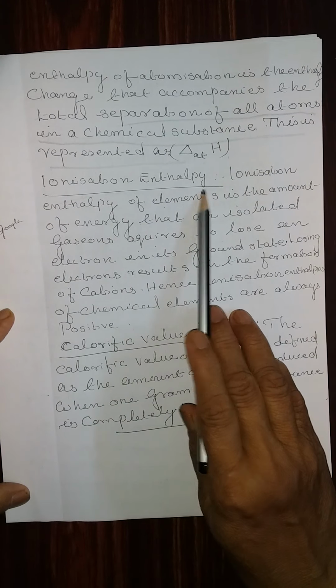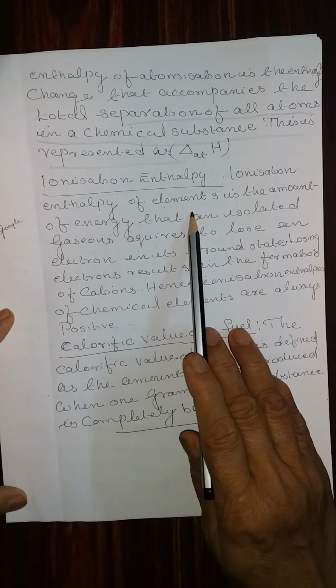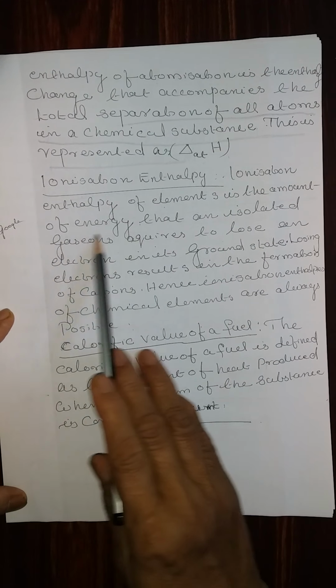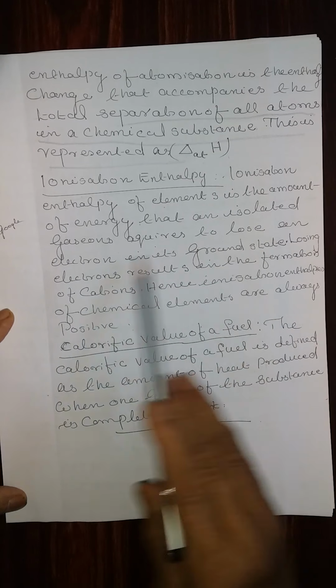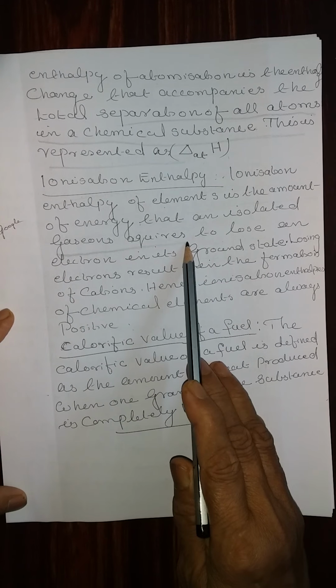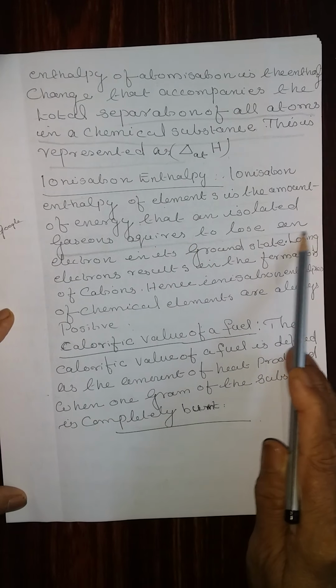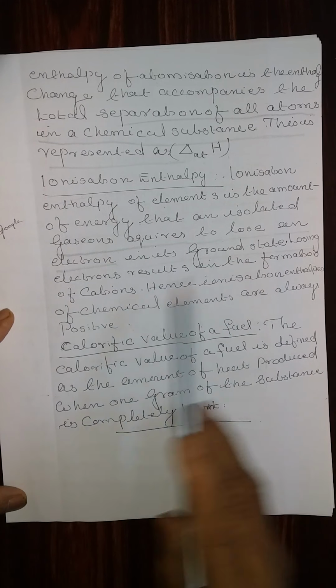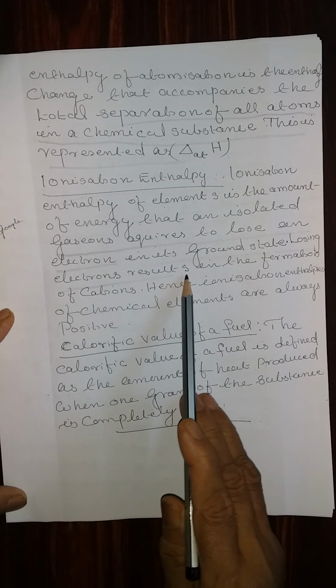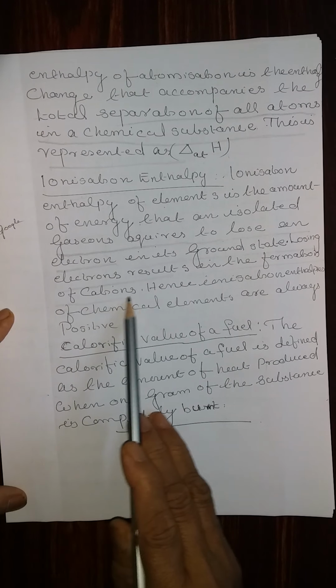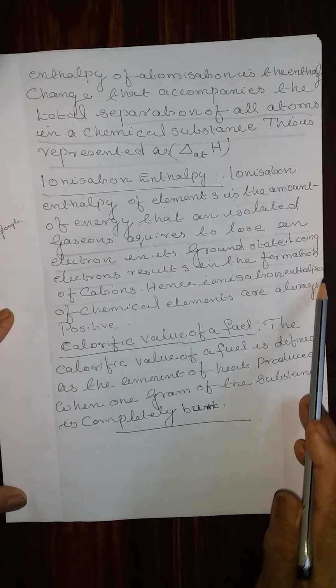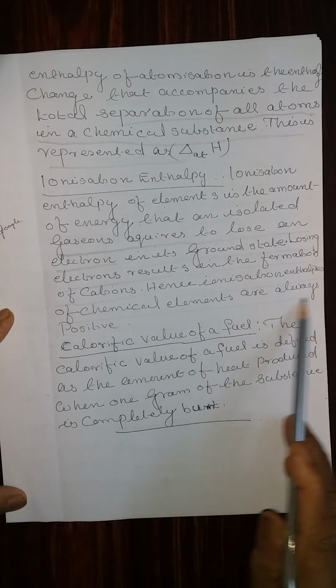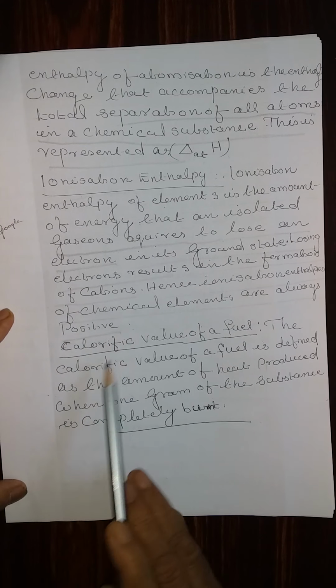Ionization enthalpy. Ionization enthalpy of elements is the amount of energy that an isolated gaseous atom requires to lose an electron in its ground state. Losing an electron results in the formation of cations. Hence, ionization enthalpies of chemical elements are always positive.